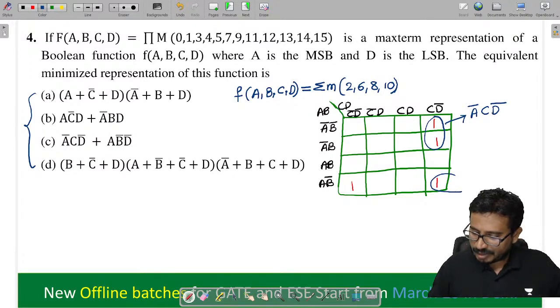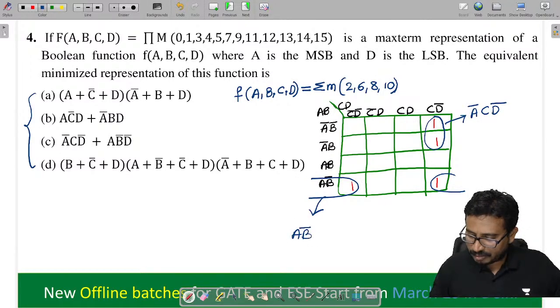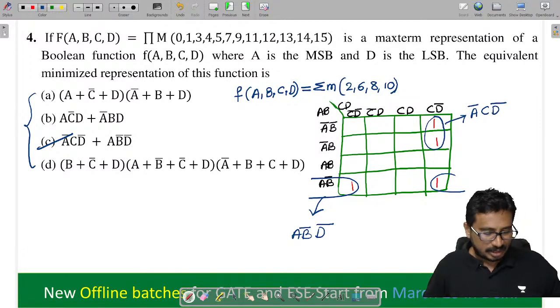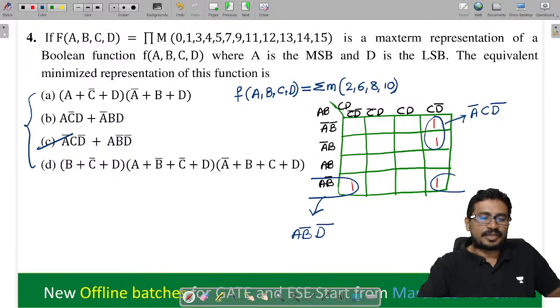Next I can do this thing. By doing this what will I get here? A B bar and then D bar. है कि नहीं चेक करो, A B bar D bar, yes option में है, बहुत अच्छा है. So directly we can say option C is the correct answer. अगर नहीं तो क्या करना पड़ेगा, we need to do the max terms में भी analysis करना पड़ेगा, अगर नहीं तो fine.